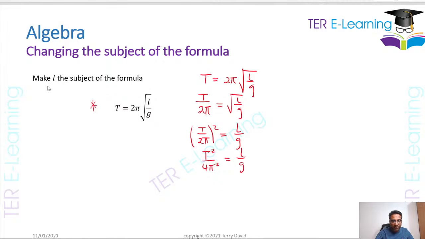Now, make sure we understand what we're trying to make the subject. You're trying to get L. So L is equal to something. Again, just like in the previous question, we're going to cross multiply because you have a fraction equal to a fraction. So this is 4 pi squared L is equal to G multiplied by T squared. So therefore, if we want to get L, it's simply G T squared over 4 pi squared, right? So that's my answer. So again, guys, this is going to require practice. I can't give you every single scenario where they can ask you to change the subject of the formula.